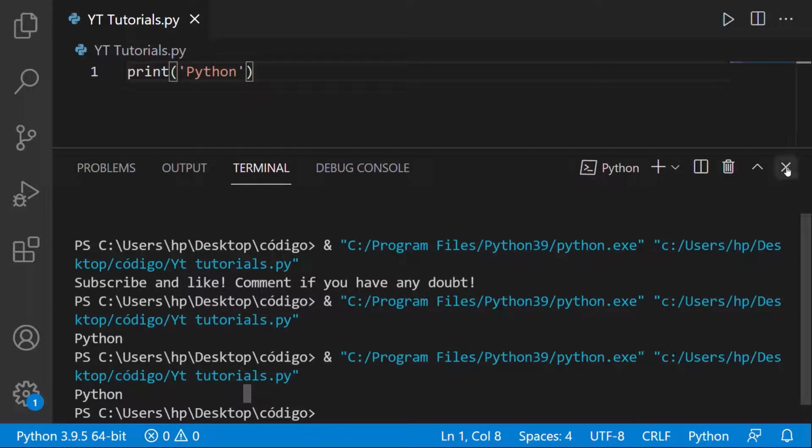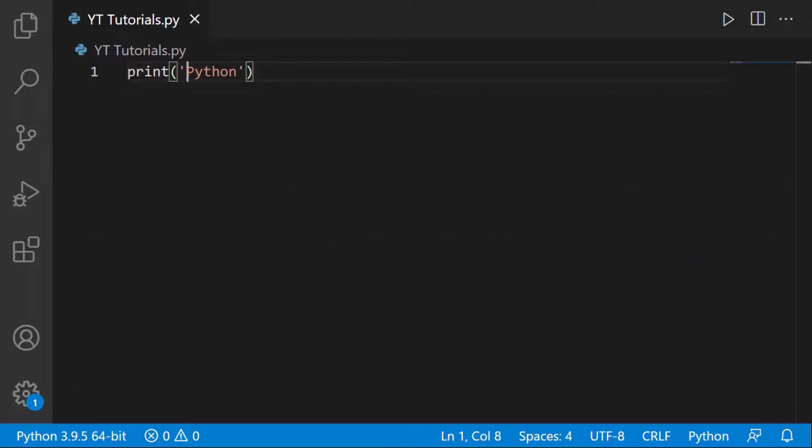But you should use double quotation marks rather than single, because when we try to write something like "What's up?", then we place a single quotation mark here also. So the Python program thinks that we want to print only this and gets confused because it doesn't know what is the meaning of S and up. But if we try the same with double quotation marks, then you can see it does not show any error.